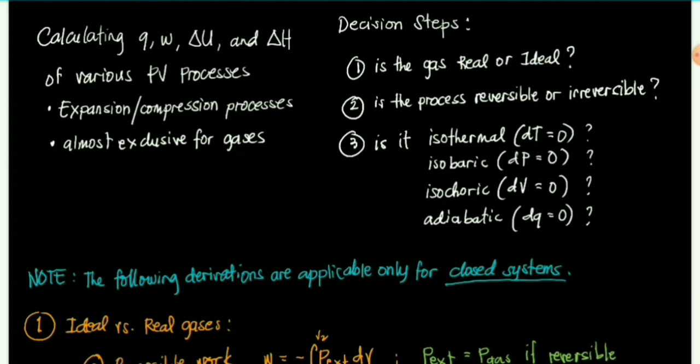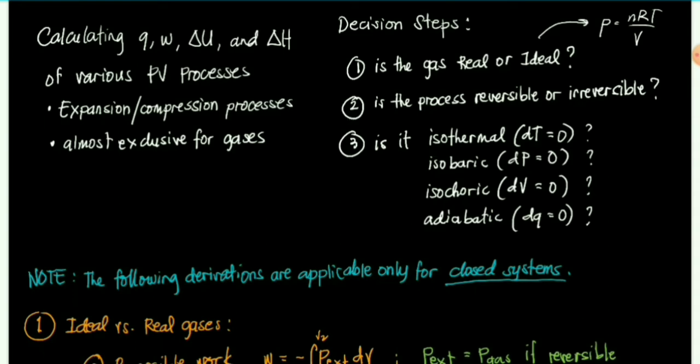Okay? So before we proceed with the derivations of these parameters, go through muna tayo dun sa decision steps. So for number 1 is the gas real or ideal. Kapag ideal gas equation, syempre gagamit lang tayo ng P equals nRT over V. Kapag real, we'll have to use either of equations of state na na-discuss natin last time or other equations of state na mas maraming parameters. Syempre mas complicated yung structures ng real gases kaysa sa ideal gases. So for demonstration purposes, I will use ideal gas equation to derive these quantities right here.